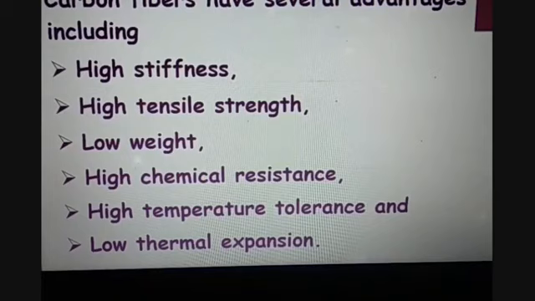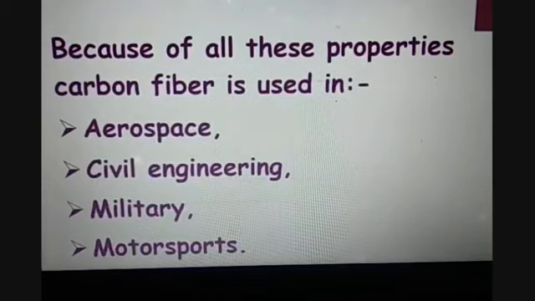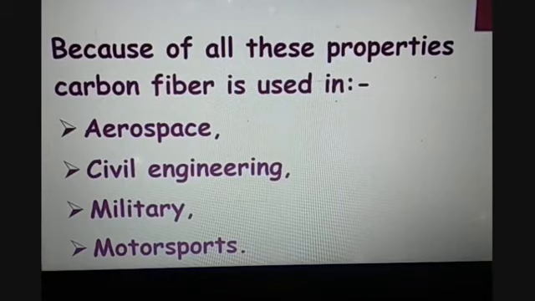And because of all these properties, carbon fiber is used in aerospace, because in aerospace we need lightweight aircraft, and in civil engineering for the strength requirement, because carbon fibers are very thin, very lightweight, but their strength is very high because of the carbon content.